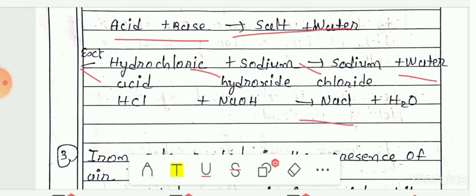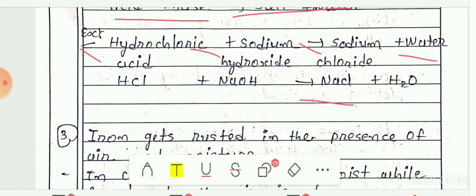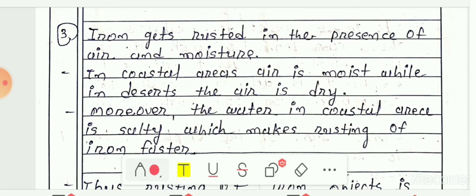The next question, question number 3: Explain why rusting of iron objects is faster in coastal areas than in deserts. Why is rusting faster in coastal areas as compared to deserts? Iron gets rusted in the presence of air and moisture. We know that for rusting, air and moisture are necessary.